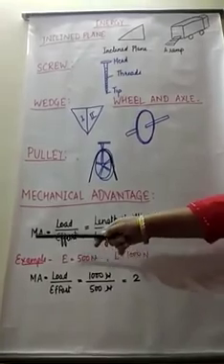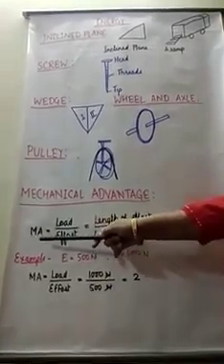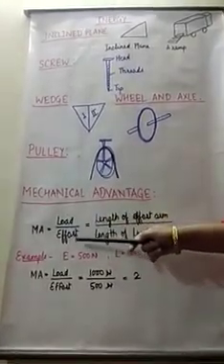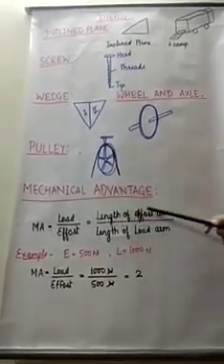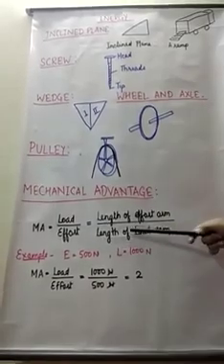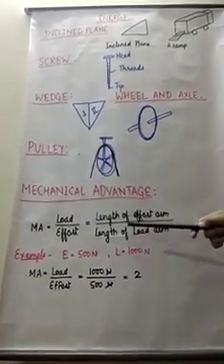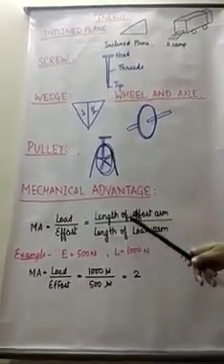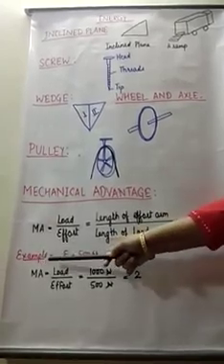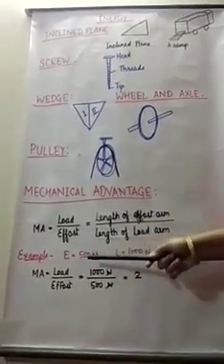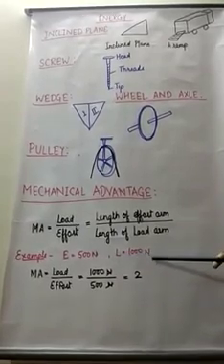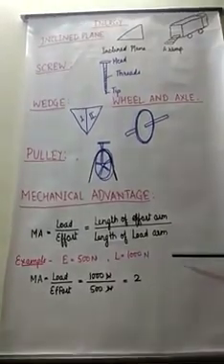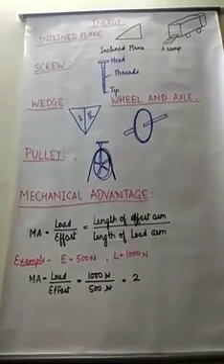The formula can be written as mechanical advantage is equal to load upon effort, and mechanical advantage is also the length of the effort arm upon the length of the load arm. For example, in a machine, if the effort or force is 500 Newton and the load is 1000 Newton, how can we calculate the mechanical advantage of the machine?